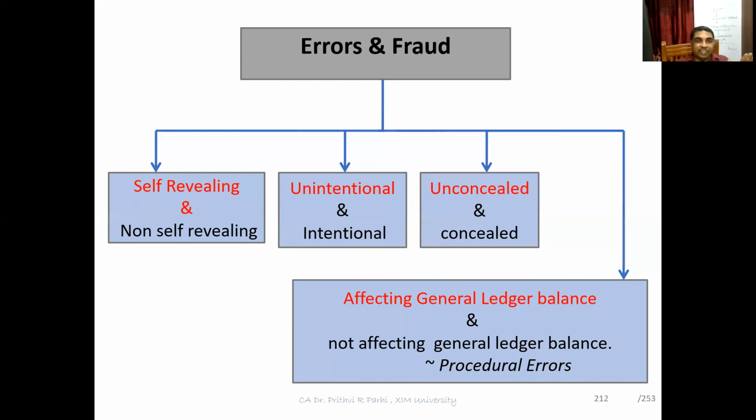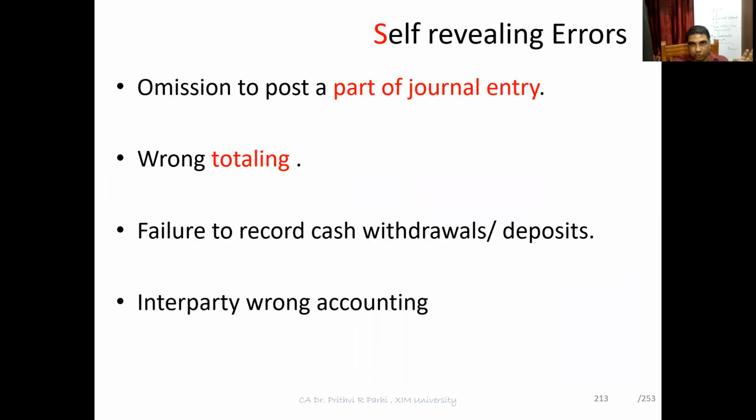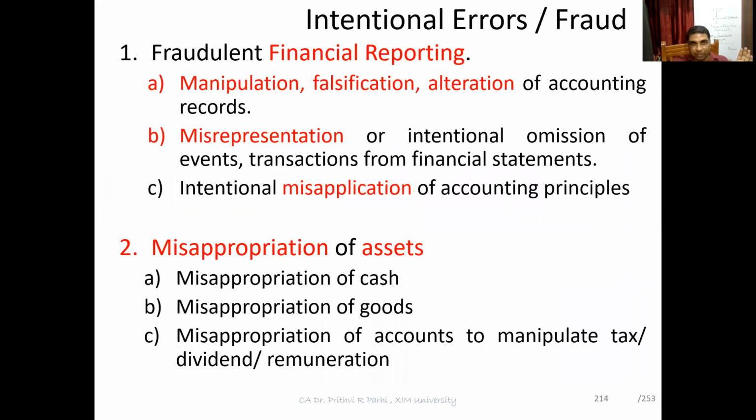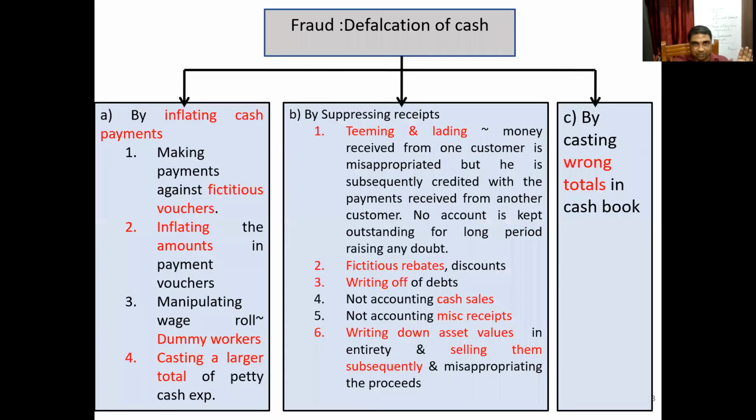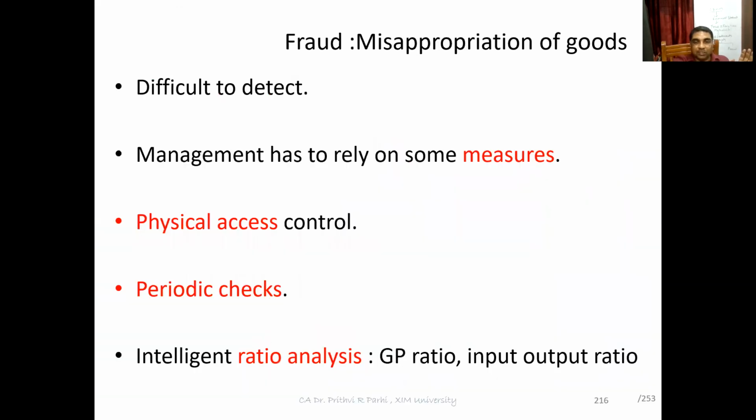Some are unintentional, some of them are intentional, some are unconcealed, some are concealed. Some errors affect the general ledger balance, some do not affect the general ledger balance. You may call them procedural errors. So all these things we will be learning, self-revealing errors, etc. in due course. And what is again fraud?